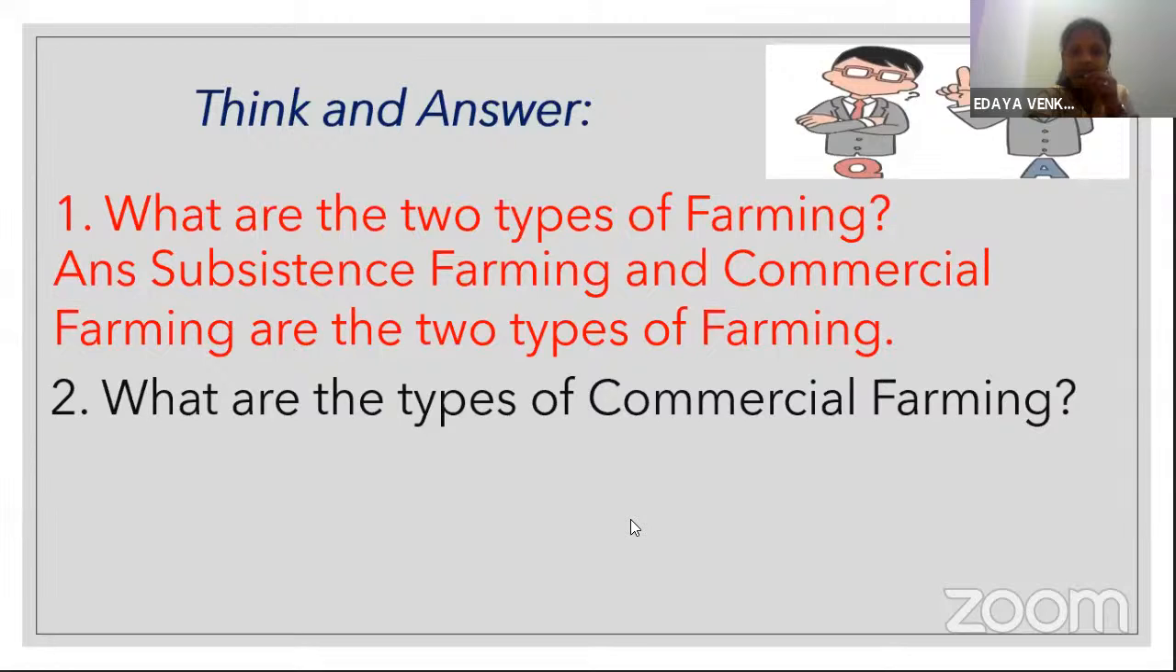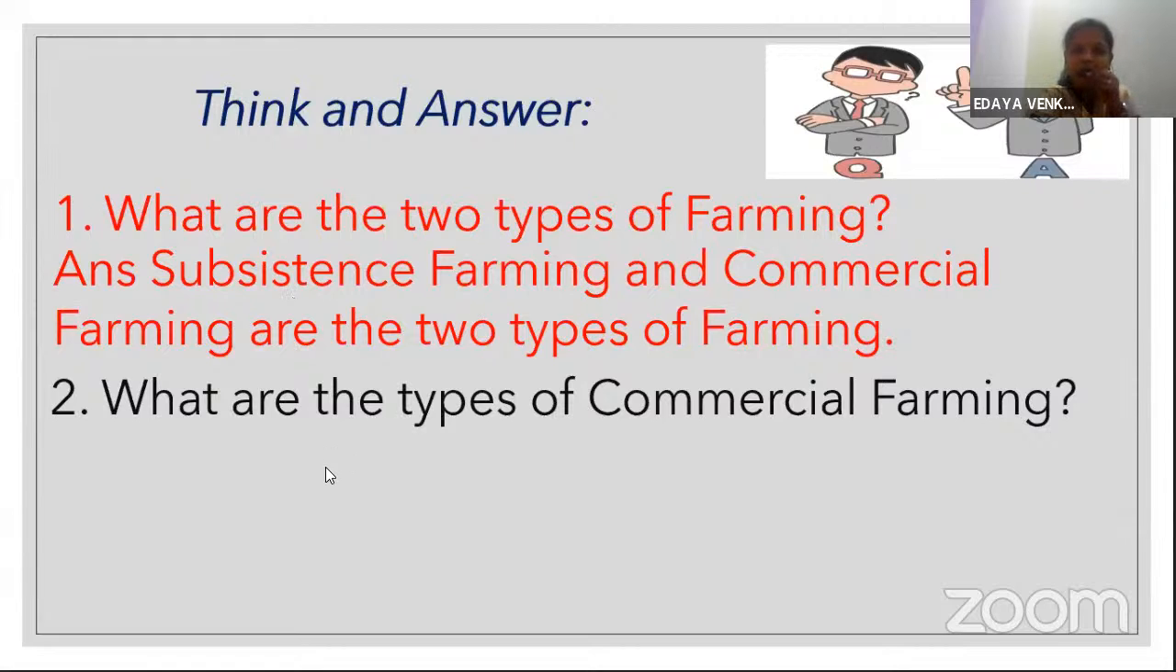Sakshi, you can answer. The types of commercial farming: extensive grain farming, plantation farming, market gardening, horticulture. These are the types of commercial farming. Okay, may I know your name, beta? Sakshi Siddheshwar Varade from Solapur. Wow, very good, beta. Very nice.